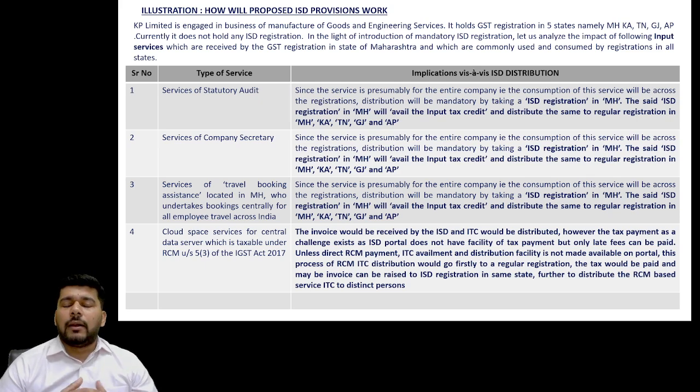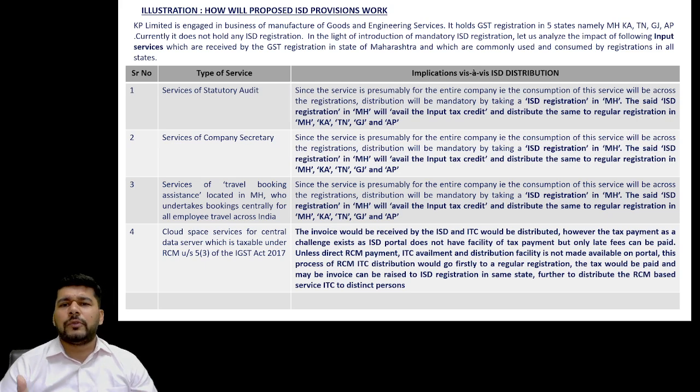Currently, the regular registration in the state where the ISD registration exists will have to receive this service and claim the credit, then issue an invoice to the ISD, and then the ISD will issue it to the corresponding other registrations. Because direct distribution of credit will be possible only when the credit is first coming into the ISD. Since the ISD has a payment limitation, how this RCM will be availed and distributed needs a bit of clarity, is what I strongly believe.